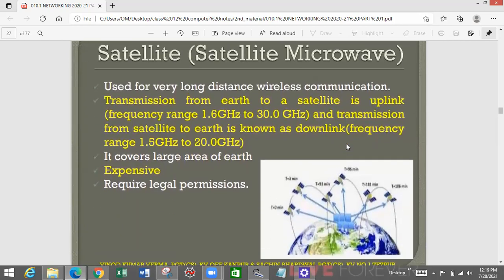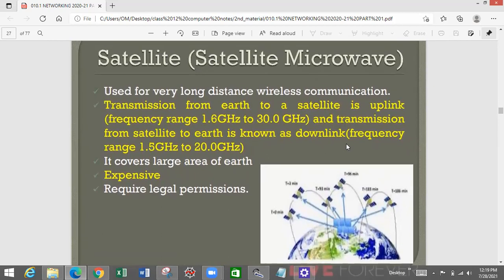Next, a very important wireless medium is satellite or satellite microwave. We utilize this kind of communication for very long distance wireless communications. Transmission from Earth to a satellite is called uplink, and transmission from satellite to Earth is called downlink. Suppose we all watch TV serials.